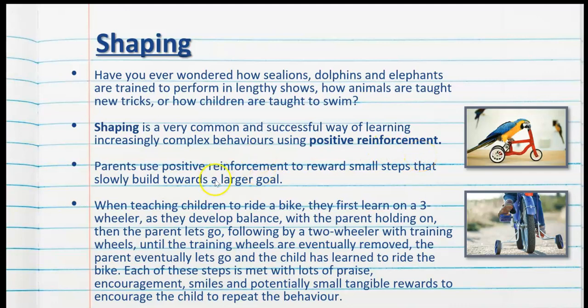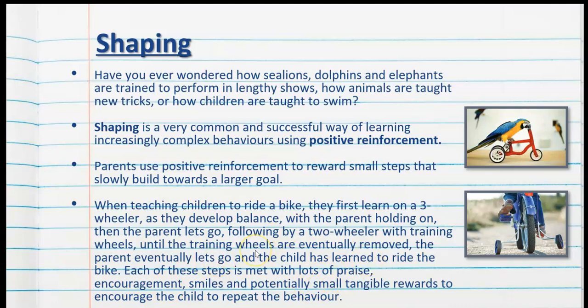So, parents will often use positive reinforcement to reward small steps that slowly build towards a larger goal. So, for example, when teaching a child to ride a bike, they first learn on a three-wheeler as they develop their balance, with the parent holding on. Then the parent will let go, followed by a two-wheeler with training wheels, until the training wheels are eventually removed. The parent eventually lets go and the child has learnt to ride the bike.